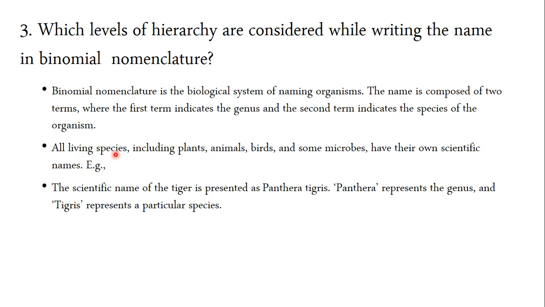Similarly, all living species, including plants, animals, birds and some microbes, have their own scientific names. For example, take the tiger, as we say generally. What is the scientific name of a tiger? It is Panthera tigris. Panthera represents the genus and tigris represents the particular species. The scientific name is Panthera tigris, and in general language we say tiger.